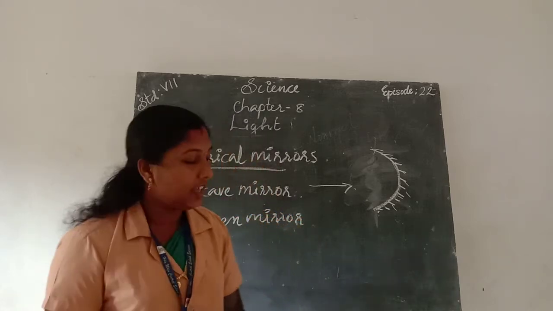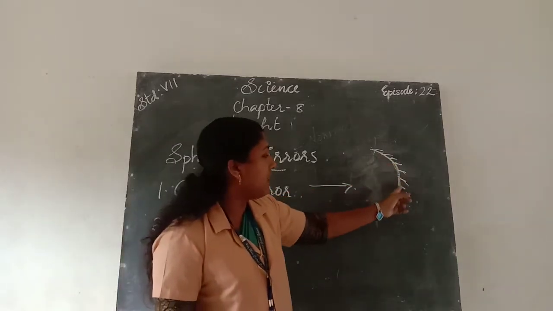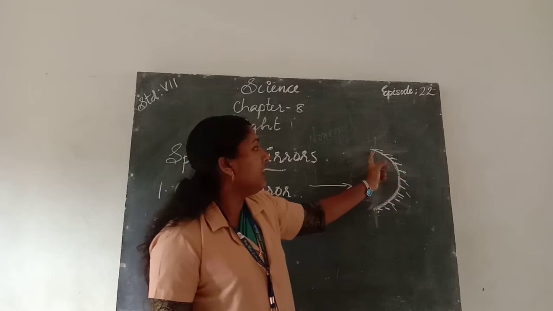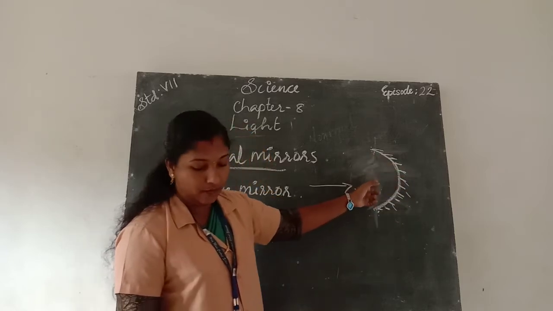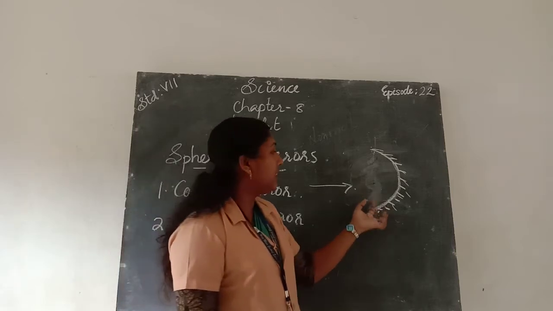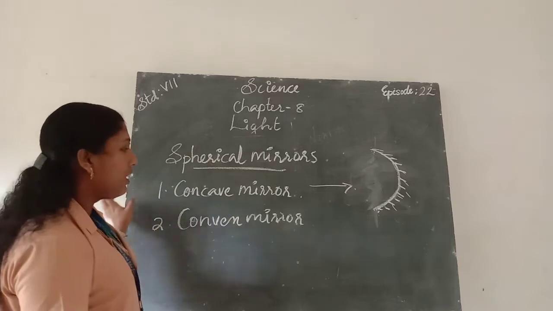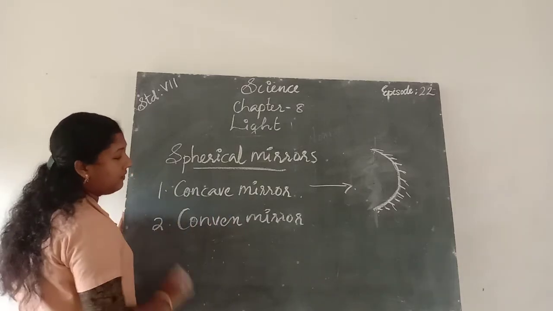If the outer surface of the curved mirror is painted, and the inner surface is a reflecting surface, then this type of spherical mirror is called a concave mirror. Then what about the convex mirror?